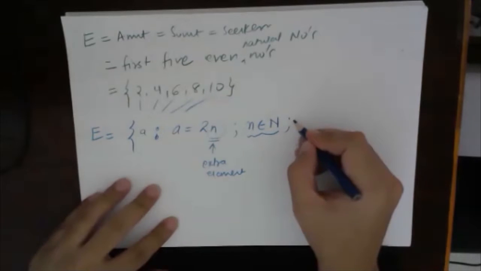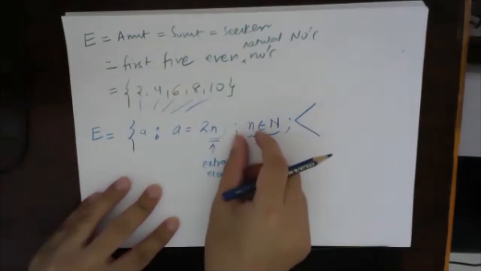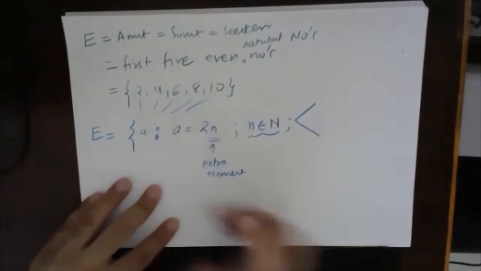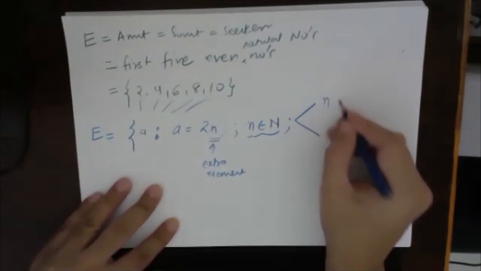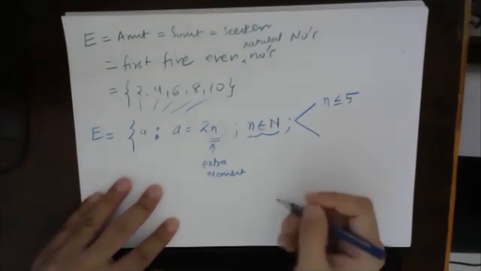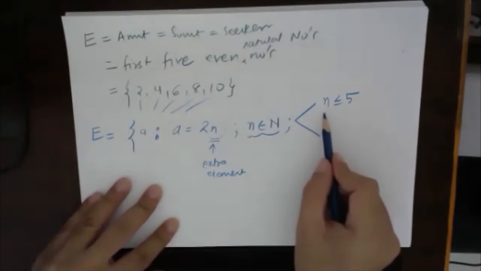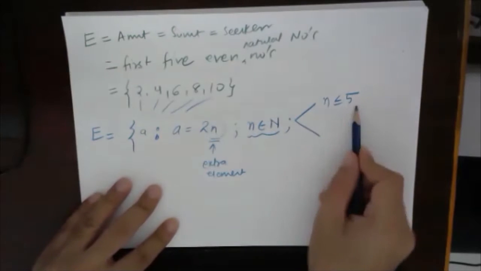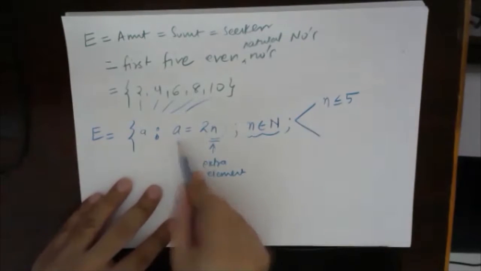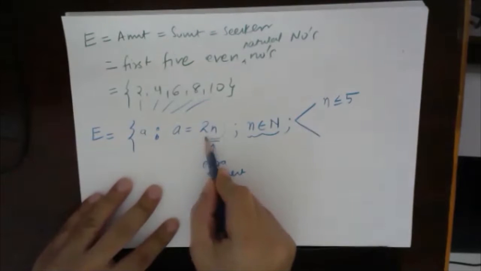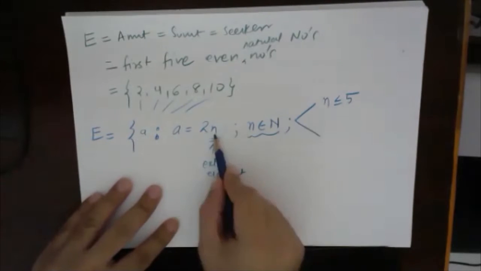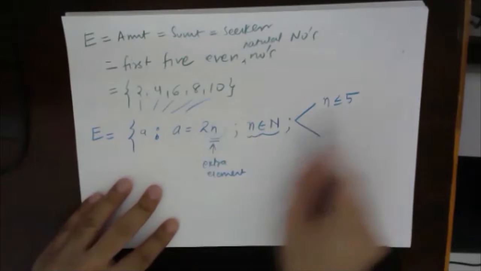Now there are two ways. Either you restrict N or you restrict the value of A. You can say that N should be less than or equal to 5. So A will become what? 1 into 2 is 2, 2 into 2 is 4, 3 into 2 is 6, 4 into 2 is 8, and 5 into 2 is 10.